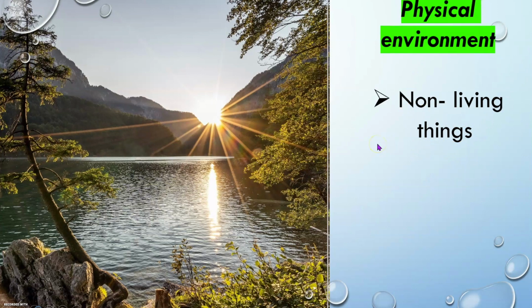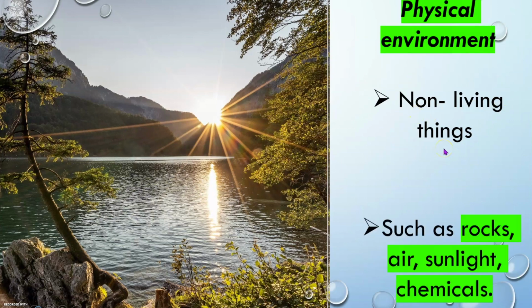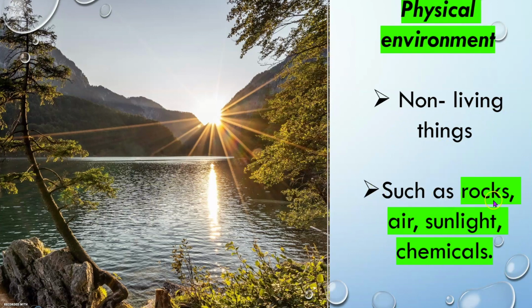These are the non-living things that do not need food or a place to live in because they are non-living things. So what are those? Those are rocks, air, sunlight, and chemicals.